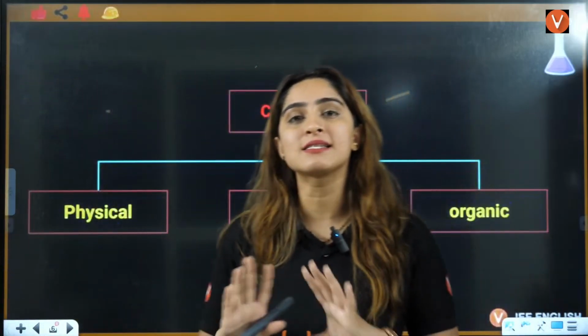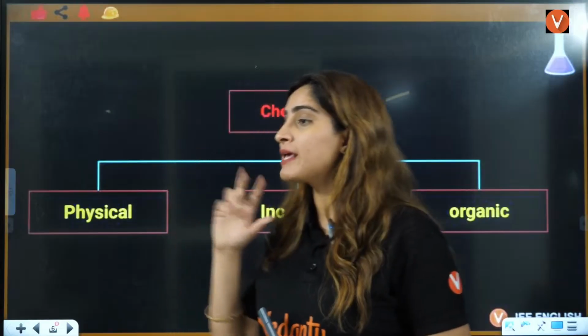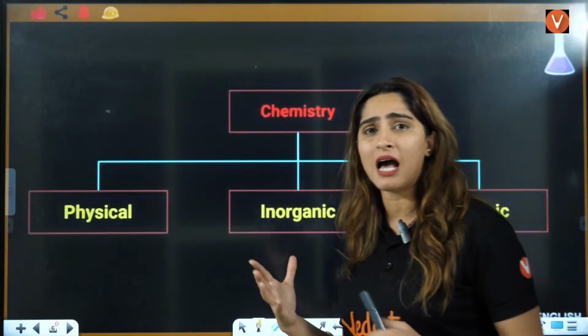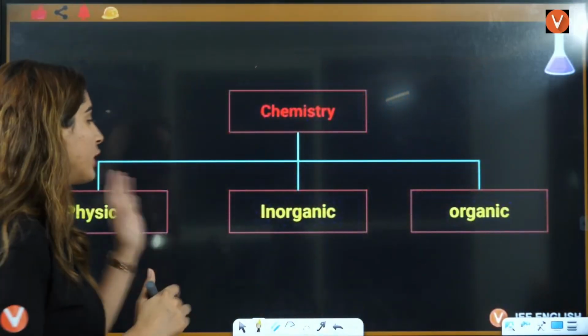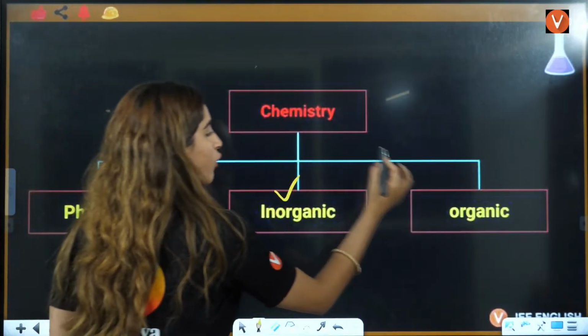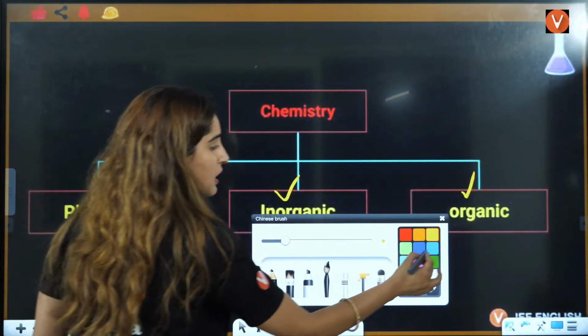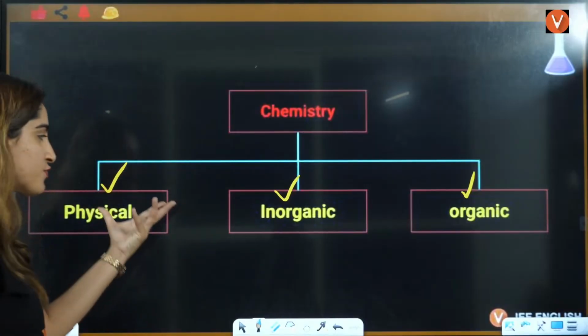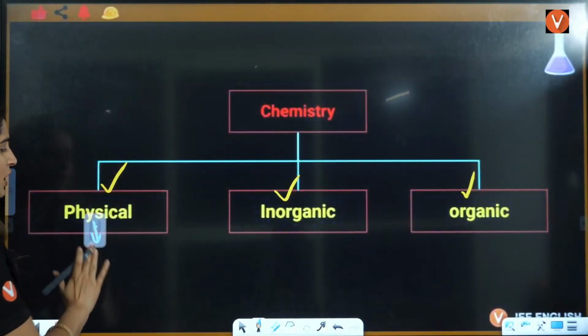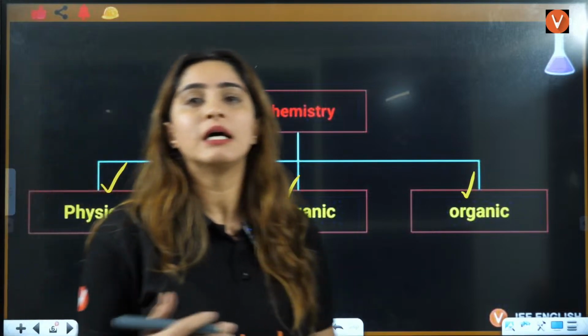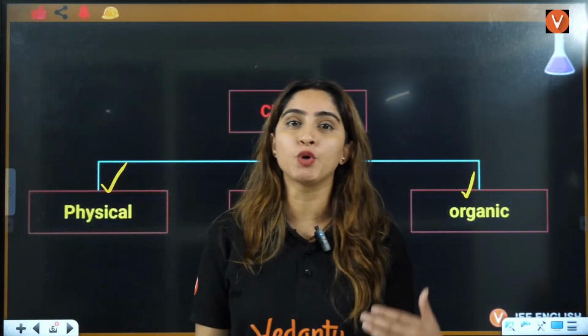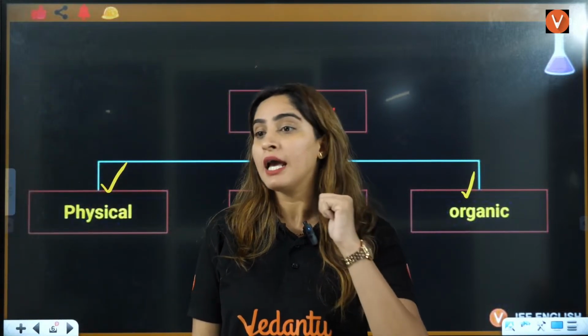Now, students, let us start with chemistry. So the basic thing is, when you study in class 11th or 12th, chemistry is divided into 3 parts: physical, inorganic, and organic chemistry. Now, what is physical chemistry? Physical chemistry is mostly related to the reactions that you see, like in a battery.